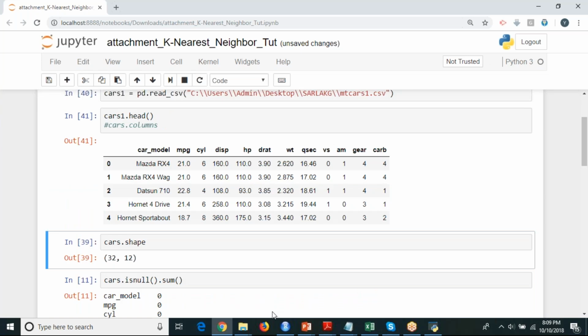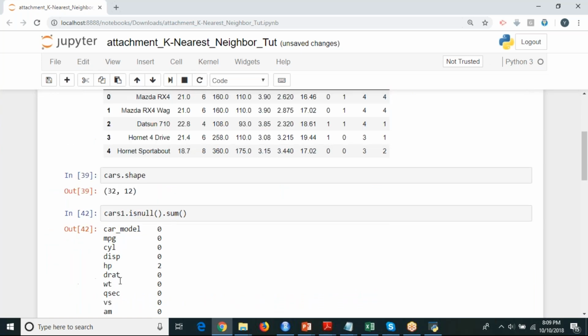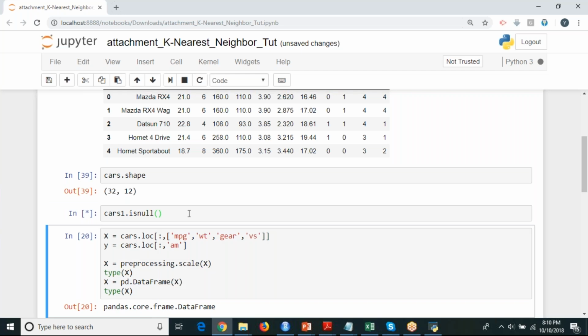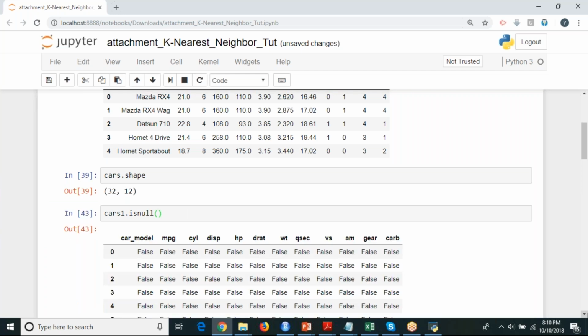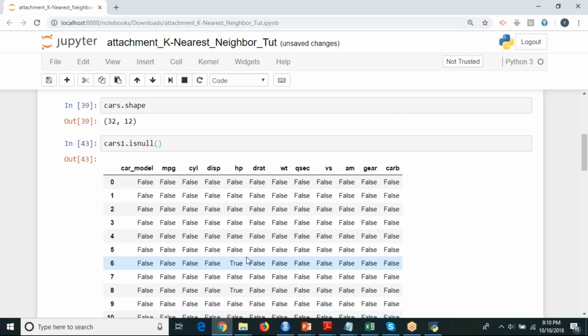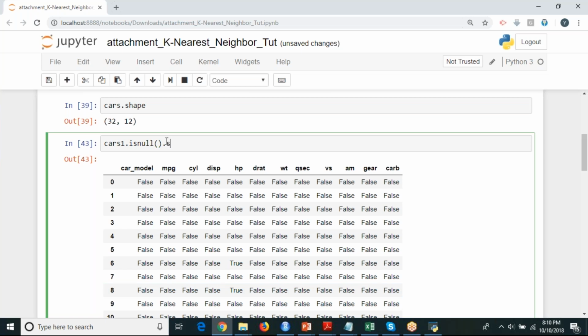So HP, right? You can see here, we deleted 2 records, right? Blank values have been displayed. It means how many records have null values, missing values, will be taken as a count. If I use this function, it will give true or false. In your HP column, you will see some true values. See here, in the HP column, 2 are true, right? True means it is null. I don't want to see each and every record, so I'm going to use this function. Got it, Satish, now? Yeah.